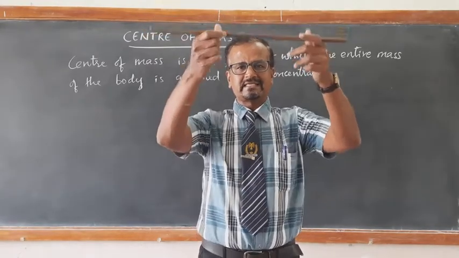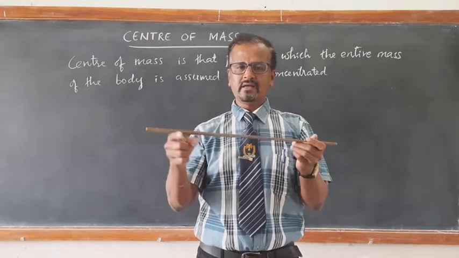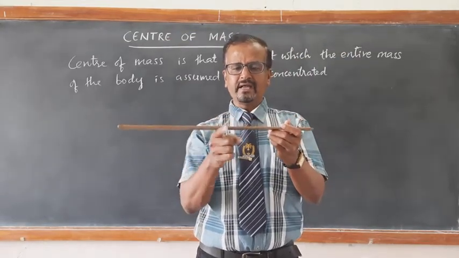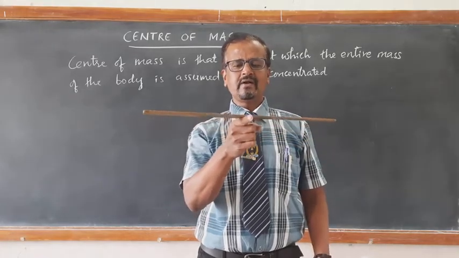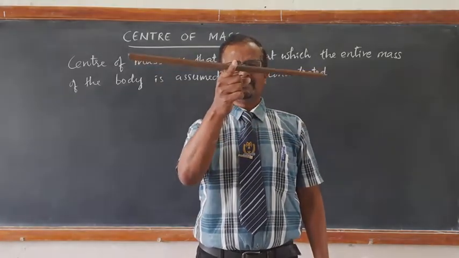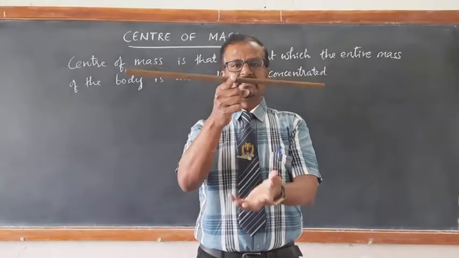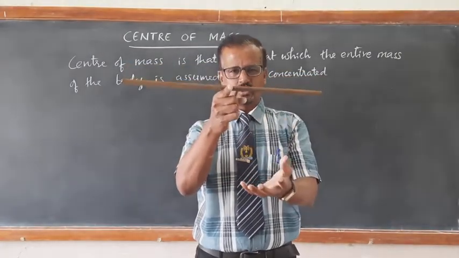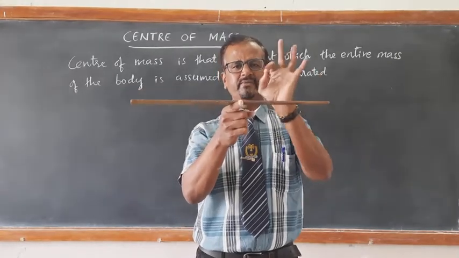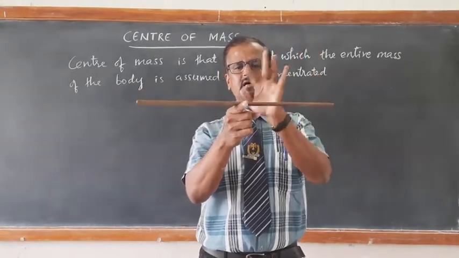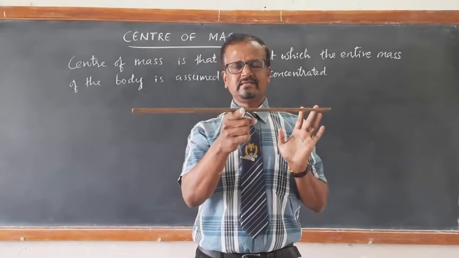The body is accelerated towards the ground by gravitational force. I am applying an upward force which is exactly balancing the gravitational force acting on this body. Means I am exactly balancing its weight. So it is also, in this case, the center of gravity. Center of gravity and center of mass are the same in this case.